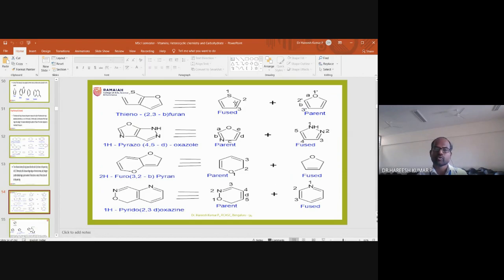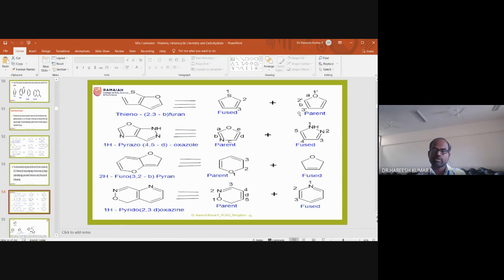This will be the fused compound. For the numbering, this side is fused, so you have to come this way, 1, 2, 3. And this side is fused, that is the reason for 1 dash, 2 dash, 3 dash. So 2 dash, 3 dash, b, 2,3 is also a position for this.